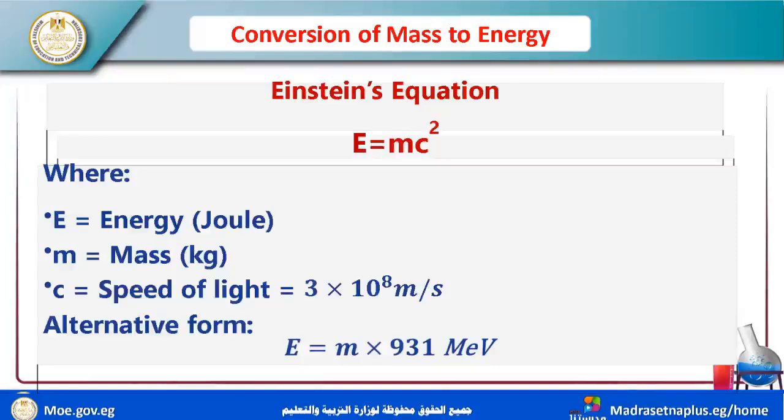Energy equals m times 931. Why? Because this is the conversion from AMU to MeV, which is short for million electron volts. Now you must know these units: joule, kilogram, meter per second, and million electron volts.